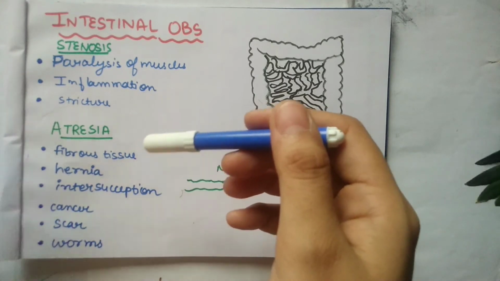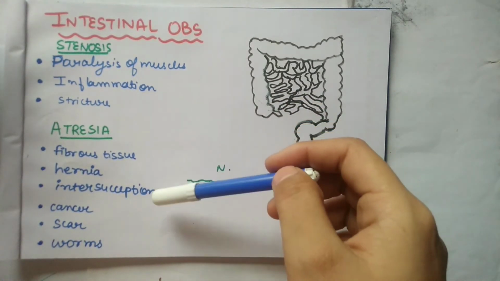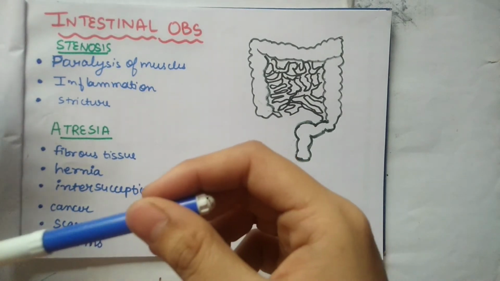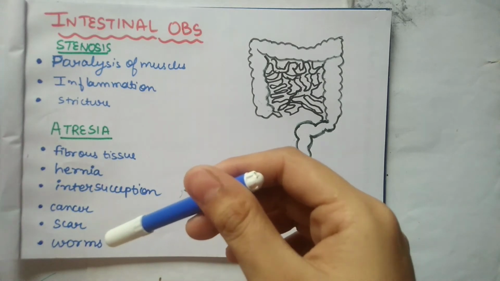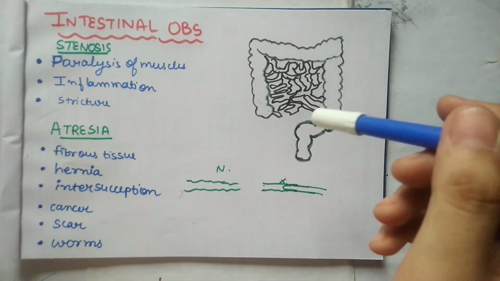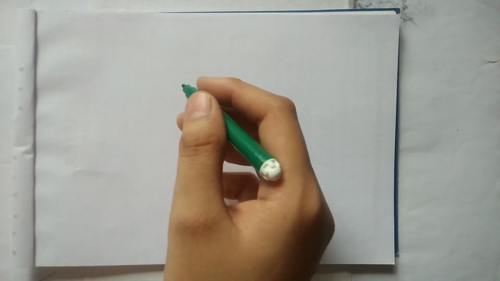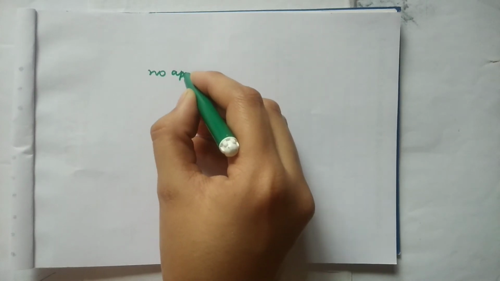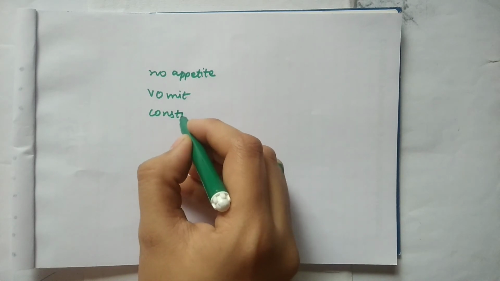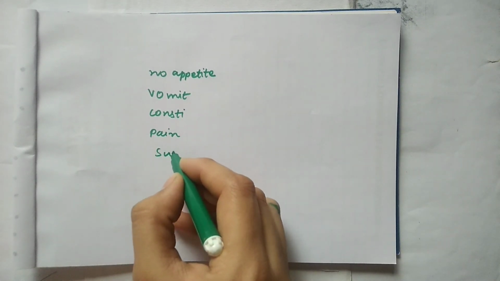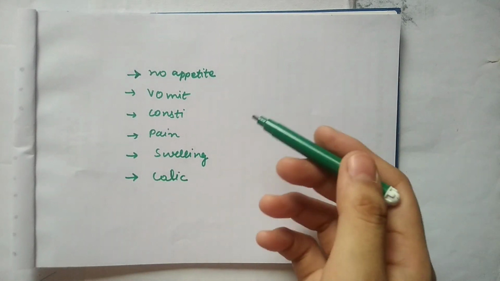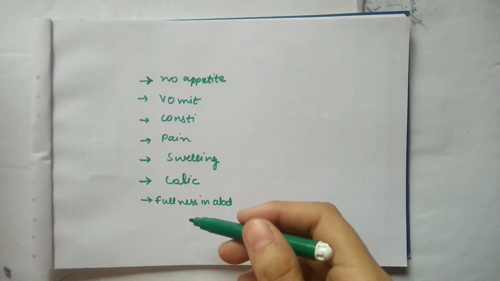Now again, other causes of atresia can be cancer, scars, or worms. Worms can also block completely when they are in large numbers. When they inhabit the intestine in large numbers, they completely obstruct it. Symptoms the patient will observe will be no appetite, vomiting, constipation, pain, swelling, colic, or fullness in the abdominal region.